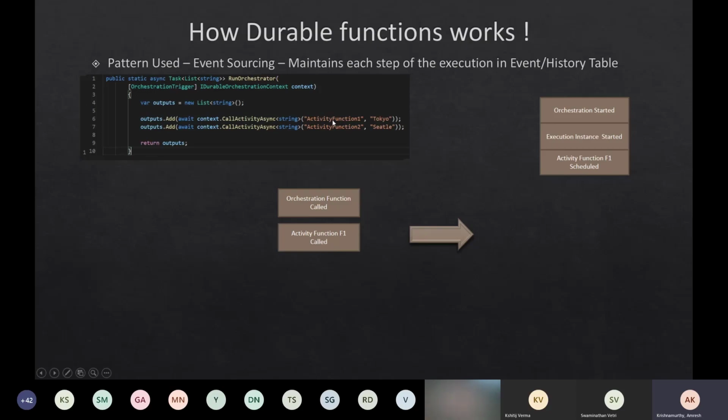Called an activity function F1, passing a value called Tokyo. But this may take, say, 5-10 minutes to complete, right? Until that time, my orchestration function will not be active. It will go back to the background, meaning you will not pay for that, right?